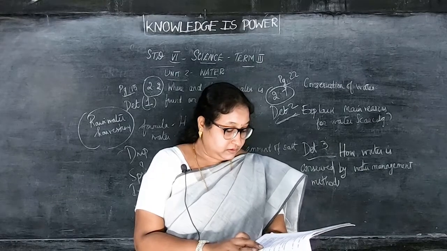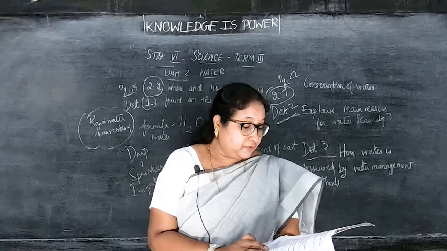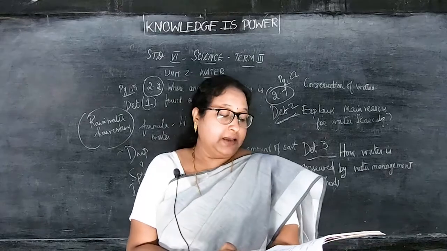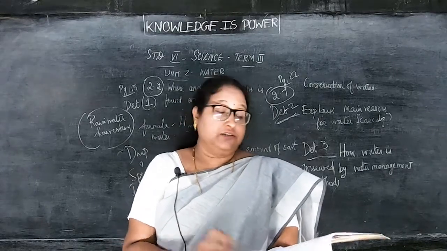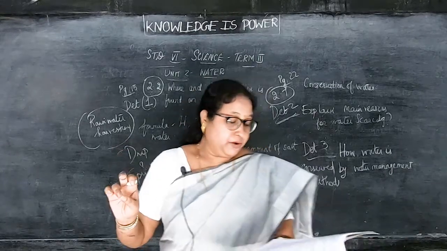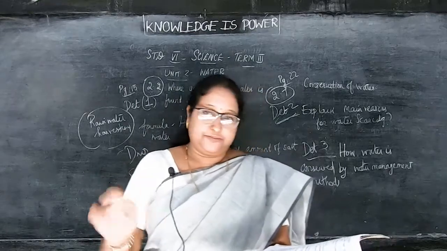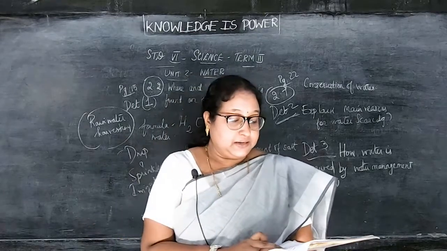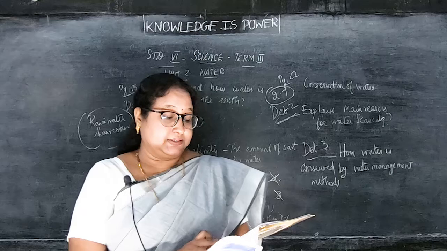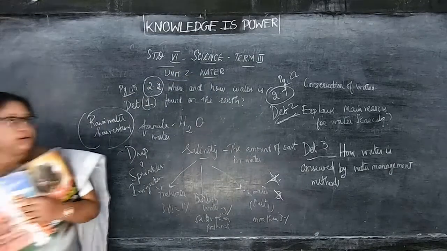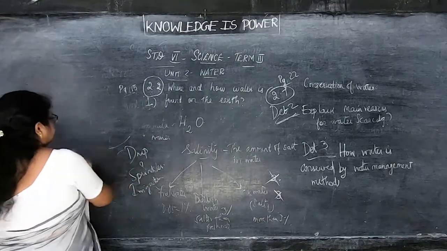Next, see the fourth one: about 30% of the fresh water is found in B, groundwater. Fifth one no need, put a cross. Then number 2, fill in the blanks. Finish writing this, children.